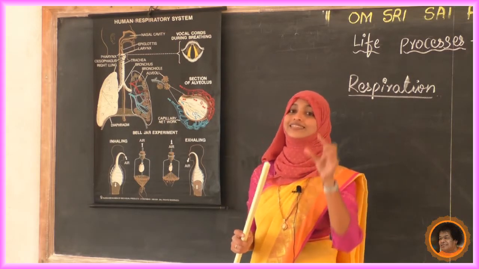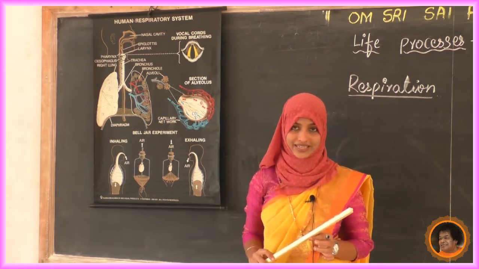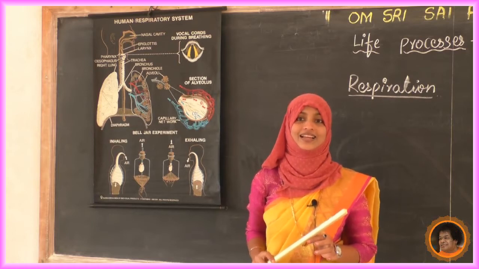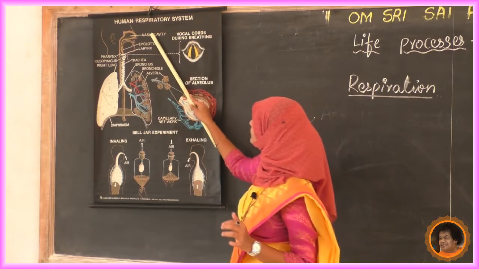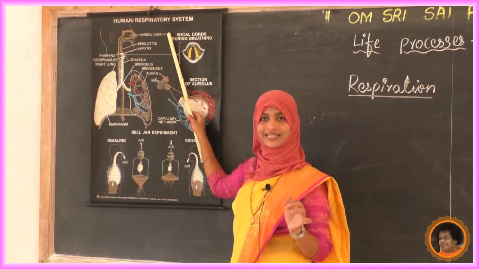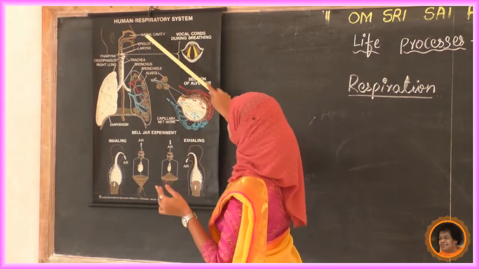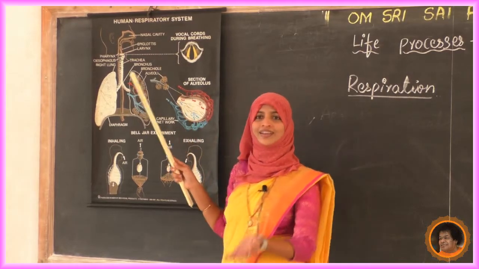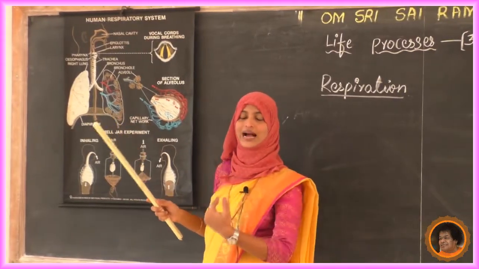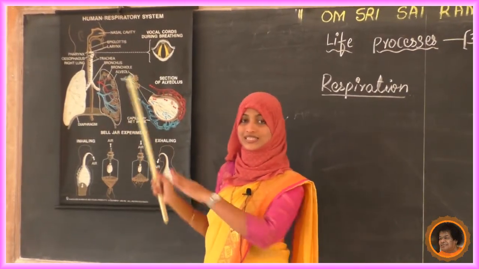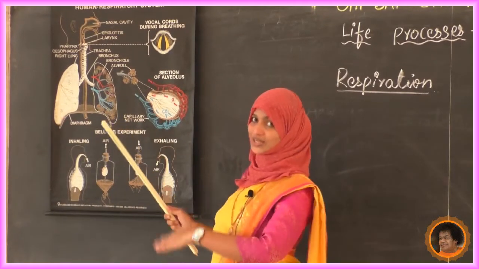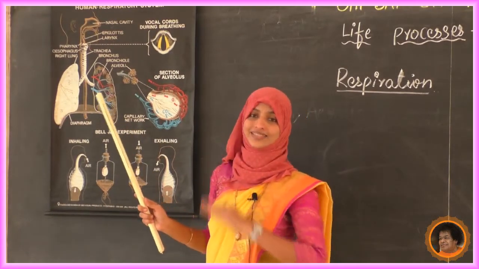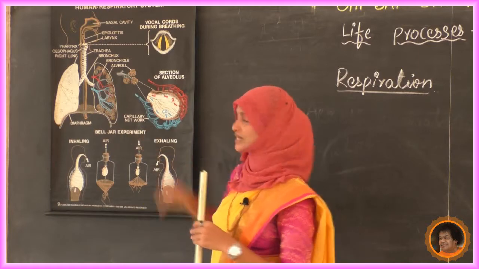So that is called the nasal cavity. See here I have written it. So once again I am not writing on the board because it is there here. Nasal cavity, see the spellings. So what happened in the nasal cavity? Afterwards we will discuss. First I am going to tell the parts, the different places present in our respiratory system.